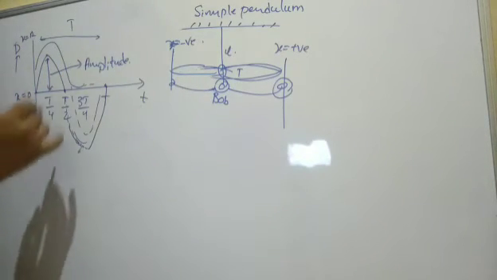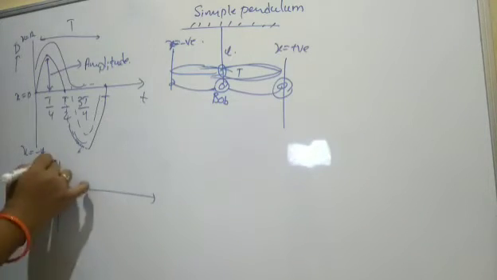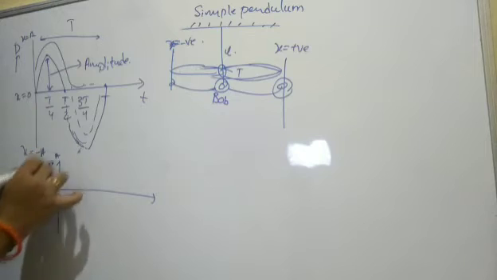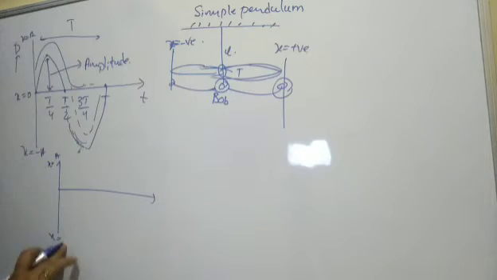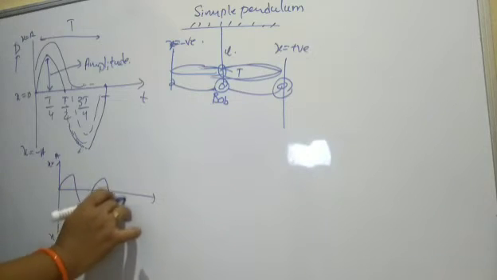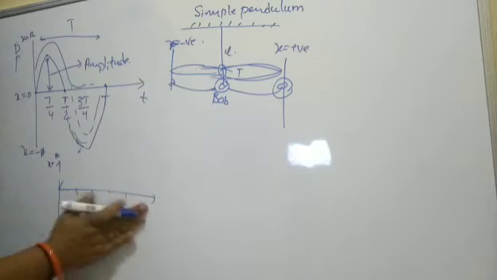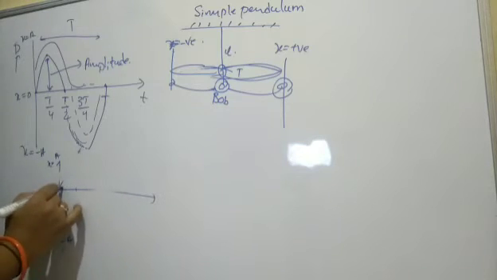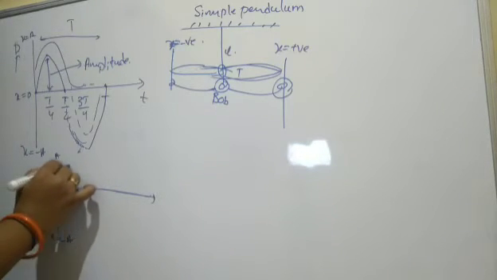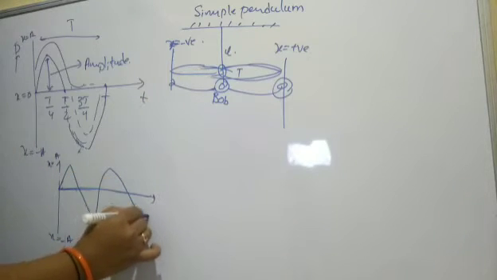So in the case of natural frequency, the amplitude remains the same, in the sense that it is naturally happening. This is not drawn properly, I'm just explaining: 0 to maximum, 0 to maximum.